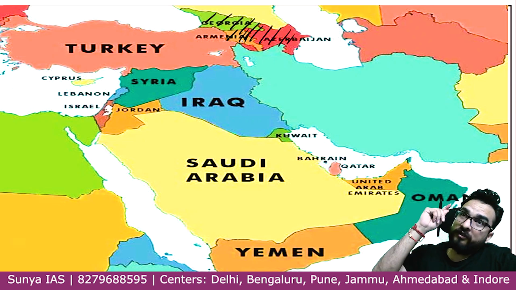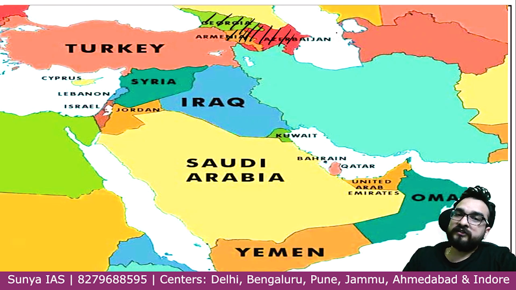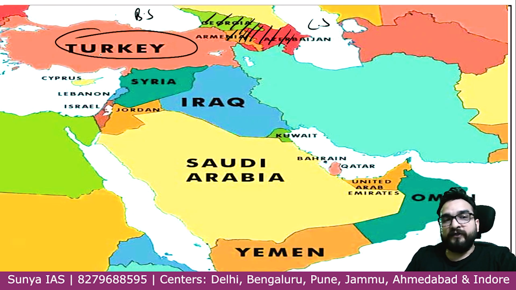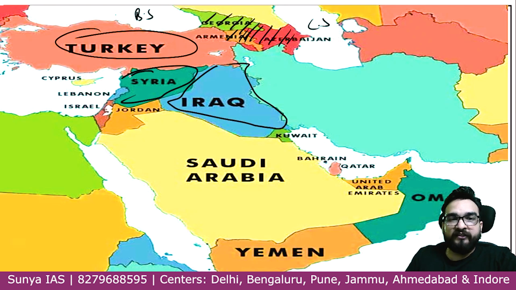I am telling you from the UPSC mindset where you have to focus. Which countries are attached to the Caspian Sea? Which are attached to the Black Sea? Turkey is covering this particular portion. Over here, then I have told you about Syria and Iraq. Also, you can see Syria covering Lebanon and Israel over here. And there is a conflict between Israel and Palestine over here. Palestine also, don't forget it, guys.